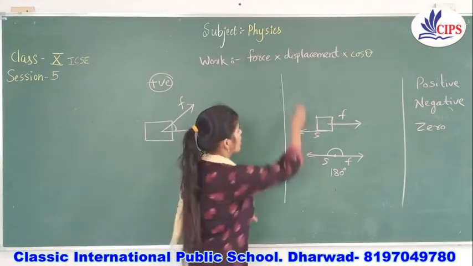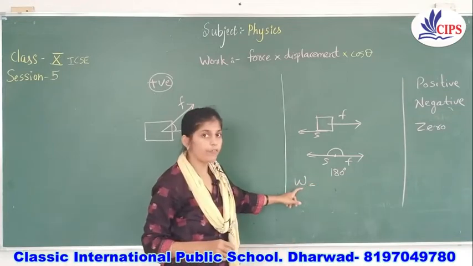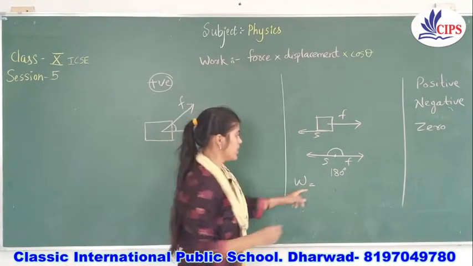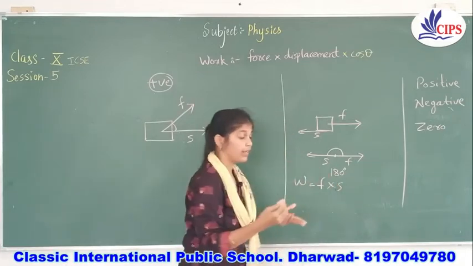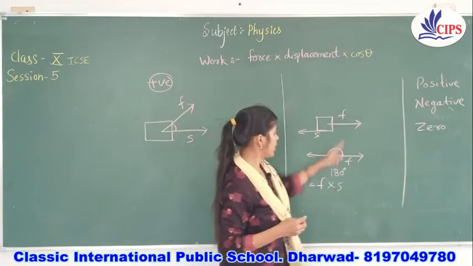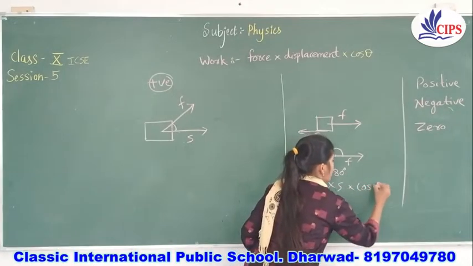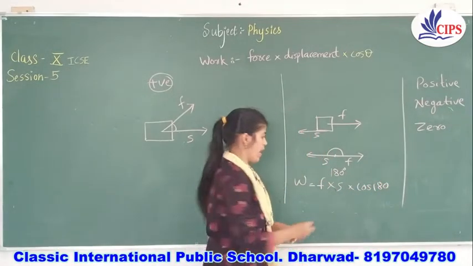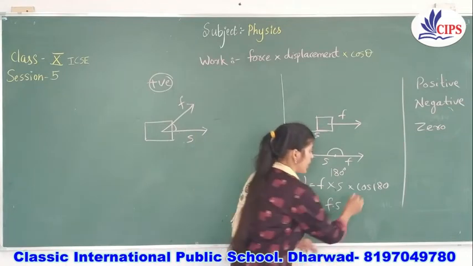Here you are putting your formula: work done is equal to force applied and displacement that happened, and afterwards I have written cos theta. I said theta value is 180 degree, so you get cos 180, and this is always Fs cos 180.